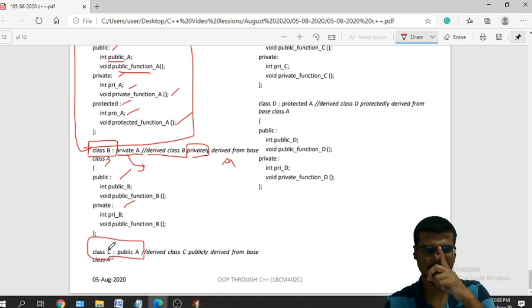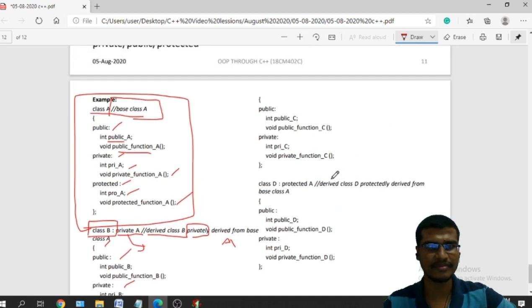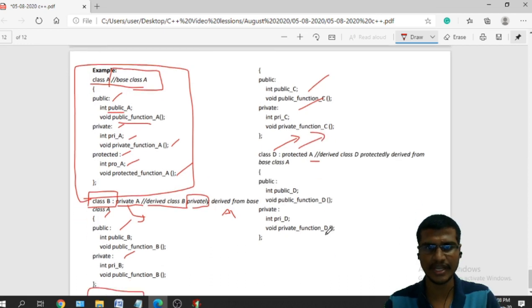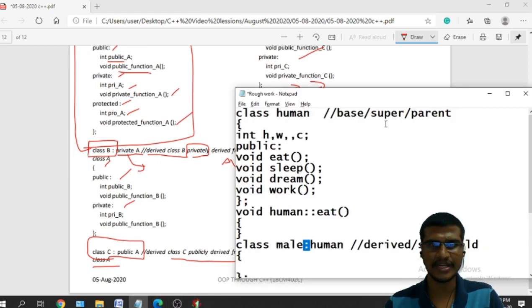C is another class, also called a derived class, which is publicly derived from the base class A. In the same manner, we have another class A with a public section and private section, and I have class D, which is derived from class A but protectedly.